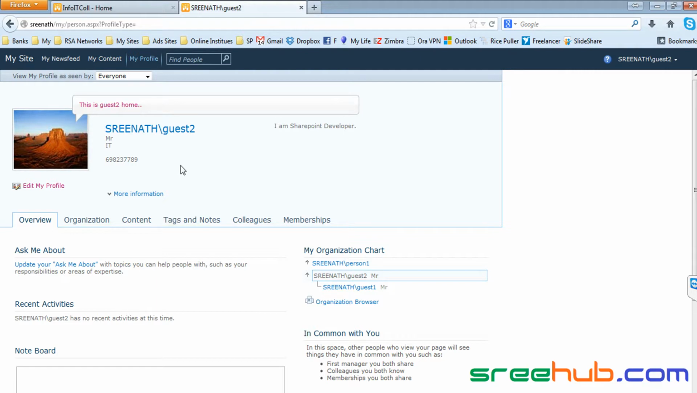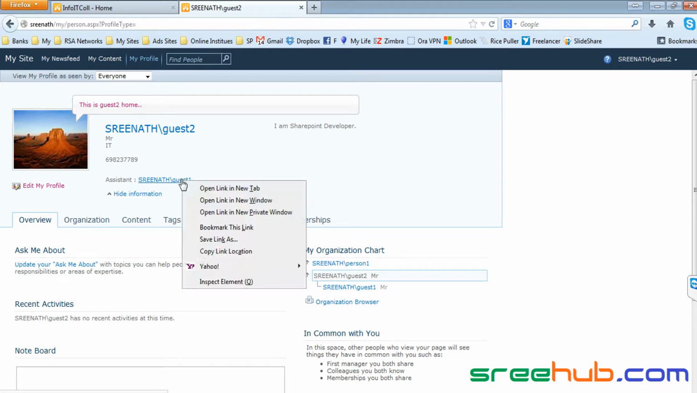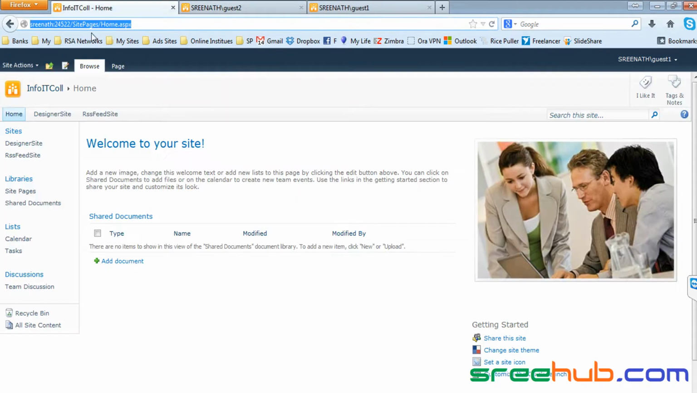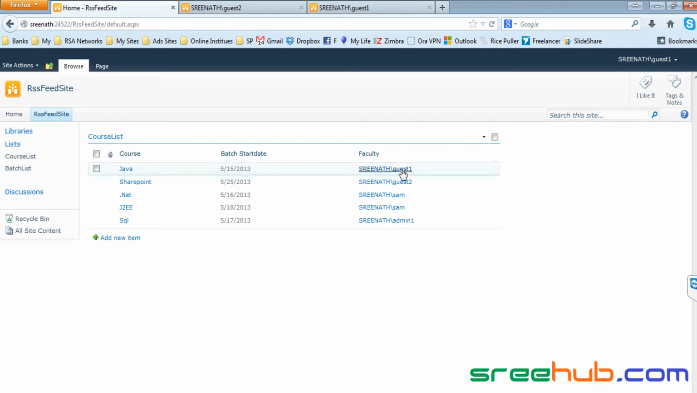Now everyone can see your about me. Below this, you can see assistant. Whomsoever you add as an assistant, you can see here. So if guest 2 is not available, at least people can access guest 1. Now when I click on any sort of this link, you can understand, when I go to RSS feed site, we have entered something.